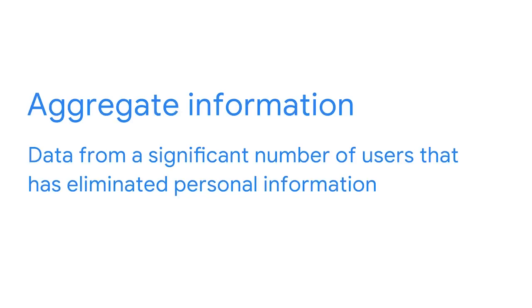Industries are trending towards aggregate information. This is data from a significant number of users that has eliminated personal information. By aggregating the data and removing PII, this protects people and gives them more control over their own data. Similarly, as more industries become interconnected, the amount of data available to them increases. And just as with aggregate information, the more data collected, the more likely it is that it will be representative of a wider population rather than a single user.